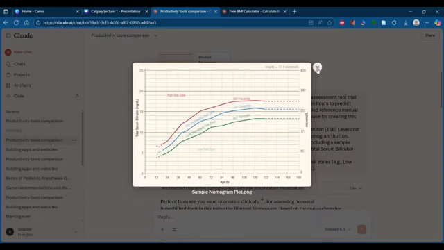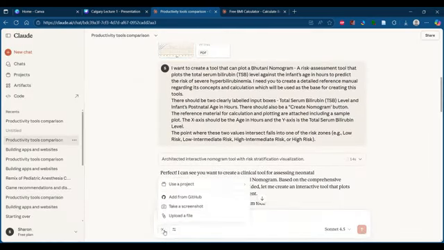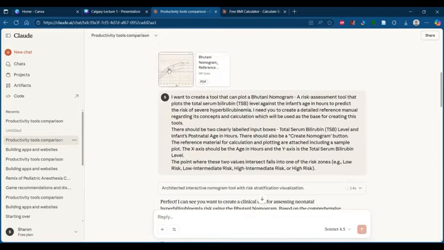Okay, so I'll show you how the attach button works. So you can see this is a chat area. Here there's a plus button. When you click on the plus button, there is an option called upload a file. So you can attach multiple files there. So the first file attached is this one.